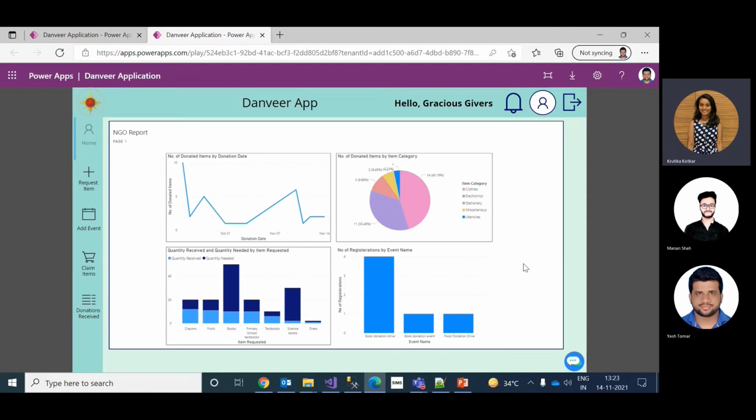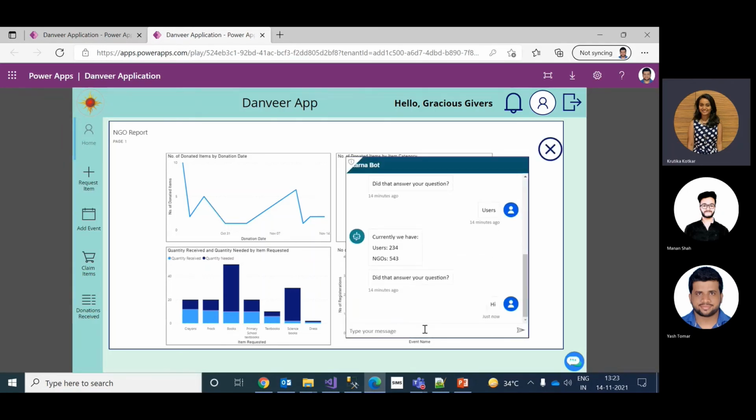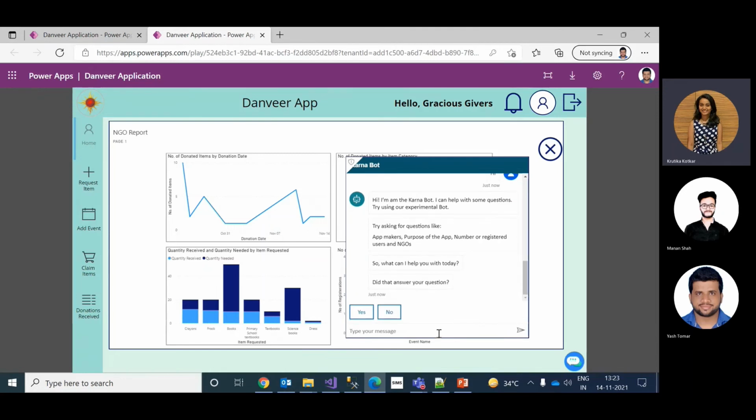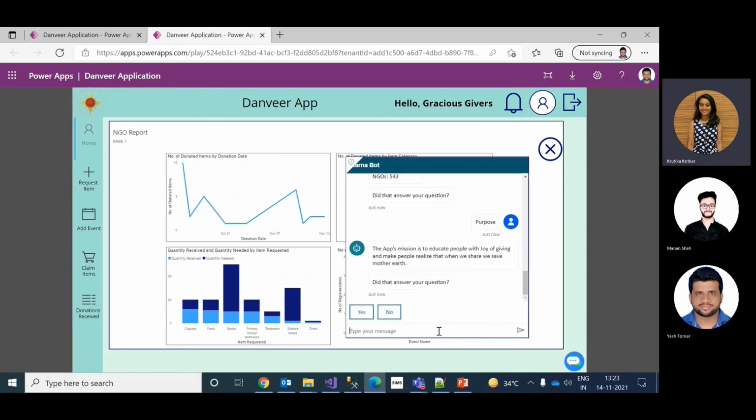The next section is the virtual chatbot that has been implemented. With limited functionality, we could ask for the number of users that have been registered or what is the purpose of this particular application that has been developed. So these were the features covered in this demo.